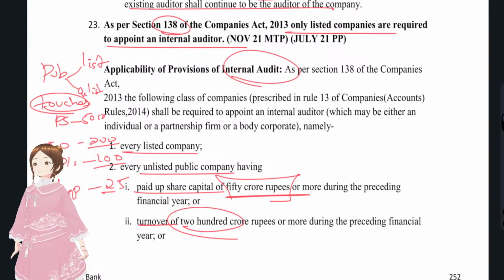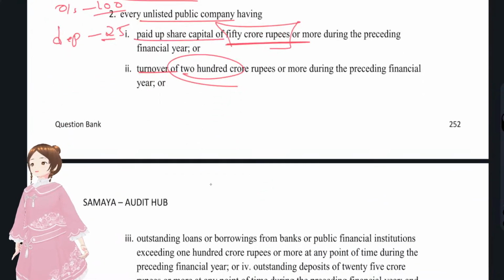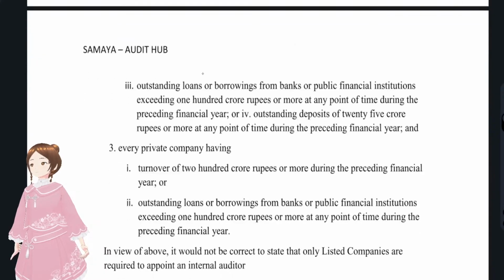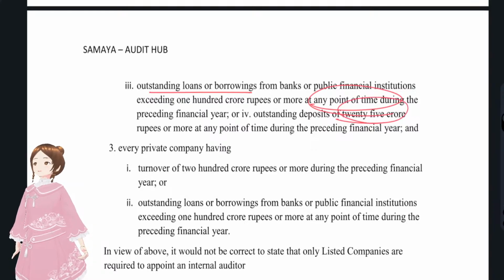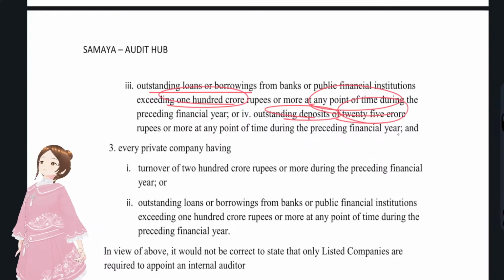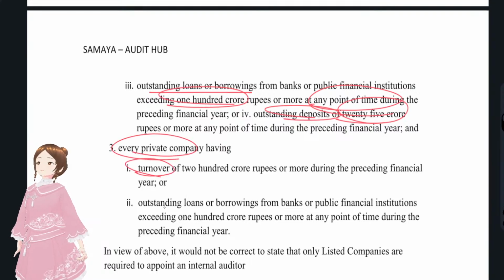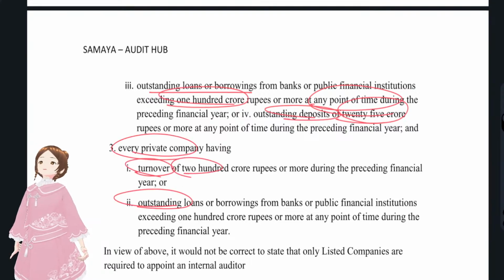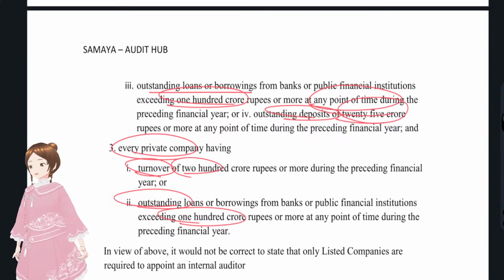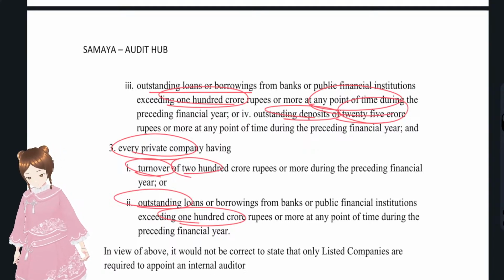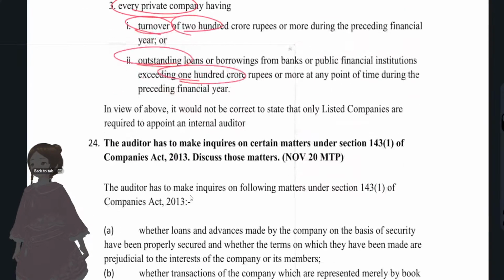Turnover touches 200 cr, internal audit applicable. Outstanding loans or borrowings at any point of time touch, oh sorry, that is 100 cr, applicable. And the deposits that have been taken, outstanding deposits of 25 cr, if it touches, then internal audit is applicable. And if it's a private company, only turnover and outstanding loans: turnover of 200 cr, if it touches, applicable. And if outstanding loans taken touch 100 cr, internal audit would be applicable. It's just an applicability question. It's a direct question, monetary limits.